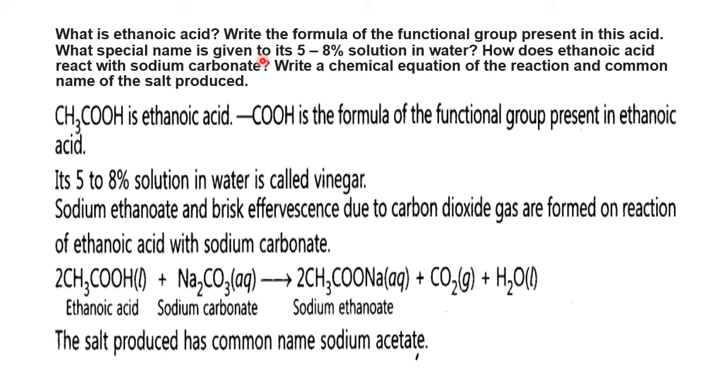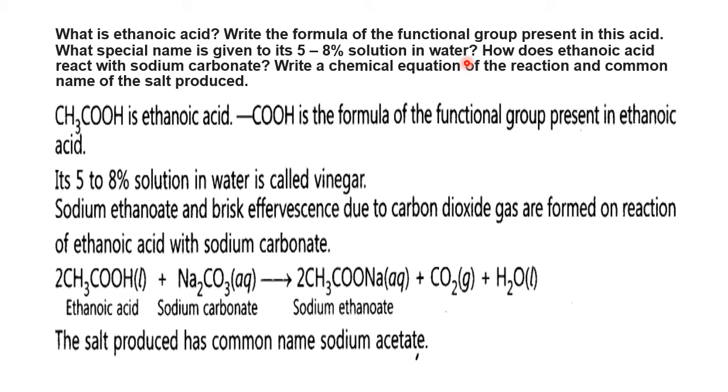What is ethanoic acid? Ethanoic acid is CH3COOH, also called what? Acetic acid. Okay, right. Write the formula of the functional group present in this acid. COOH, we already learnt. Because it belongs to carboxylic acids, it is having what? COOH as its functional group, and this is called what? Carboxylic group.